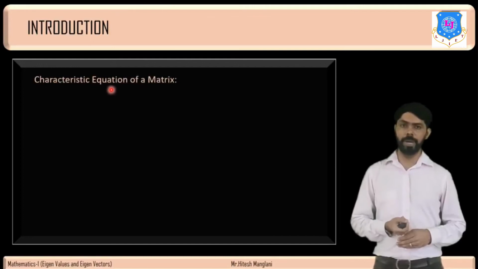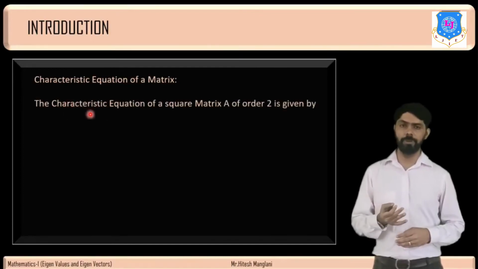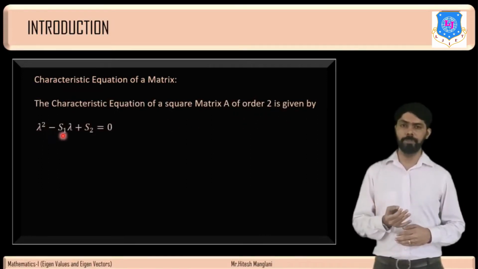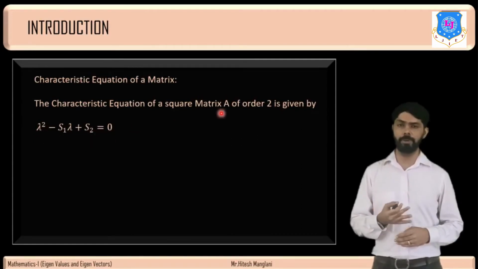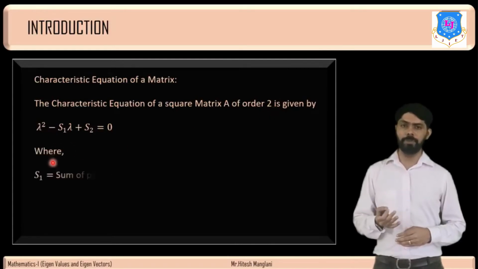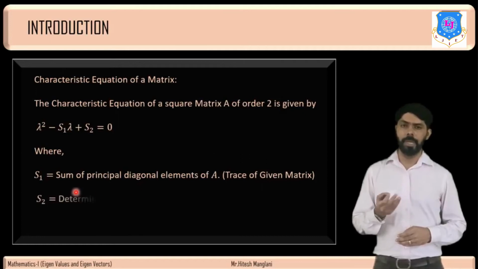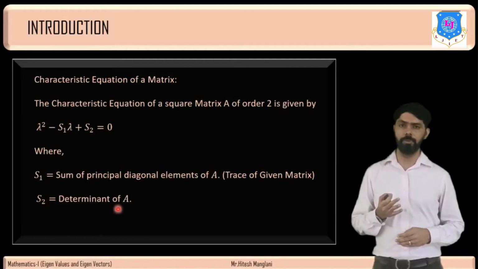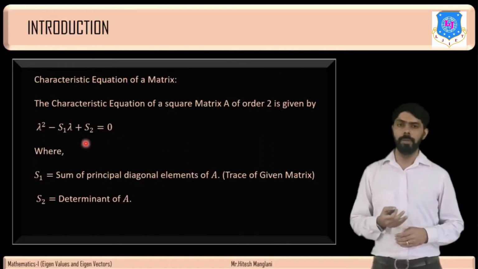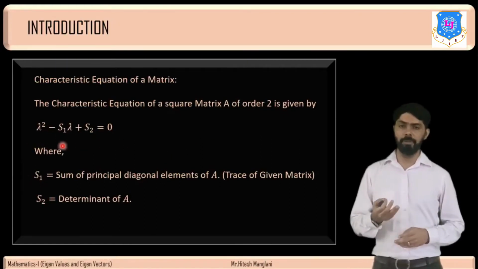Now the characteristic equation of a matrix. The characteristic equation of a square matrix A of order 2 is given by lambda square minus s1 lambda plus s2 = 0, where s1 is the sum of principal diagonal elements of A, also called the trace of the matrix, and s2 is the determinant of matrix A. This is how we can find the characteristic equation of a square matrix A of order 2, and using that we can find the eigenvalues of matrix A.